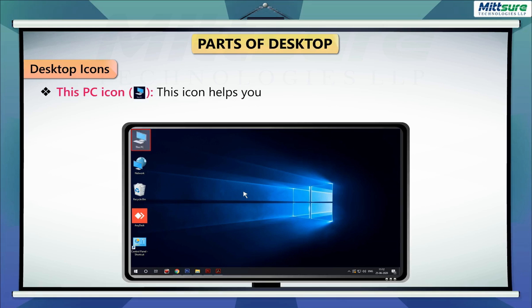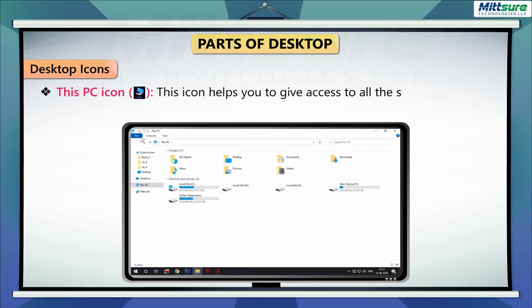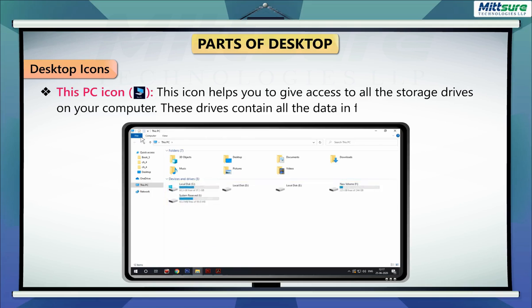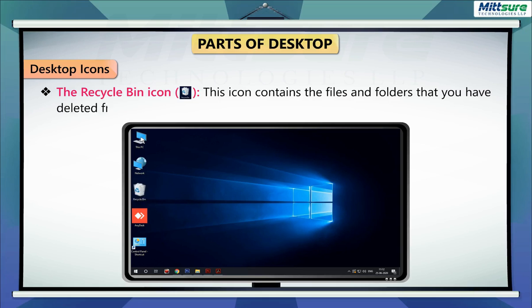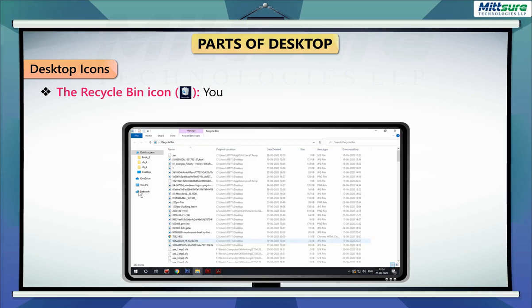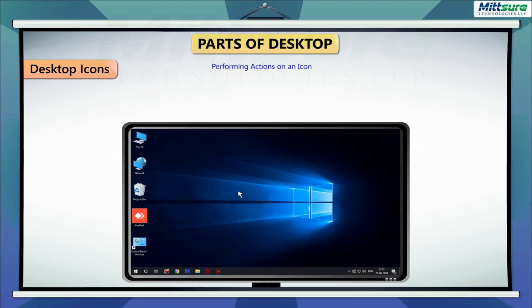This icon helps you to access all the storage drives on your computer. These drives contain all the data in the form of files and folders. The Recycle Bin icon. This icon contains the files and folders that you have deleted from your computer. You can easily restore them, but only if they are not permanently deleted.